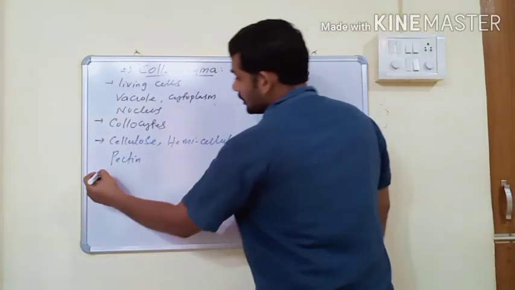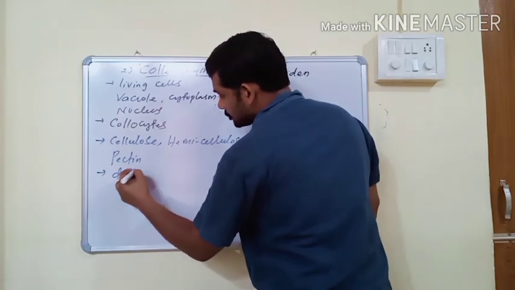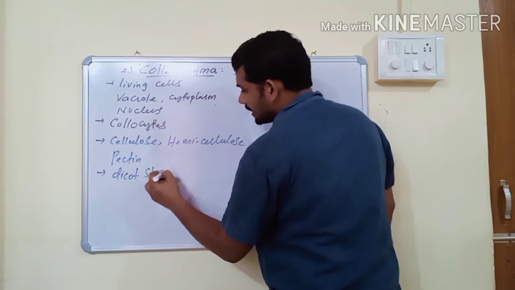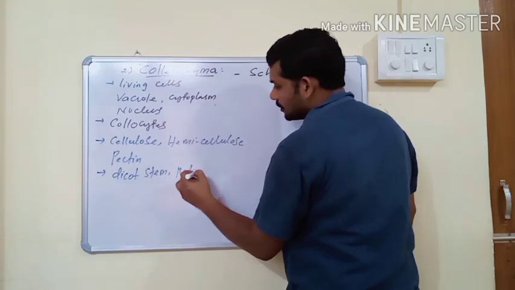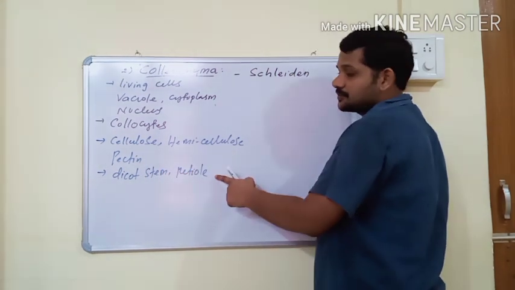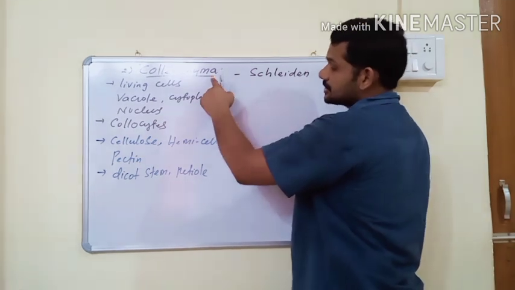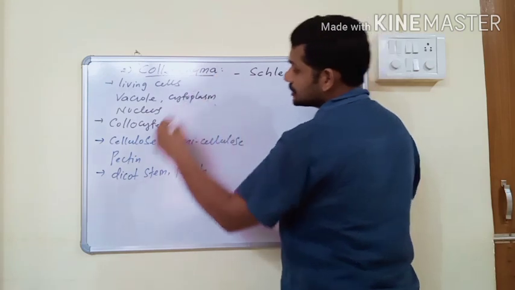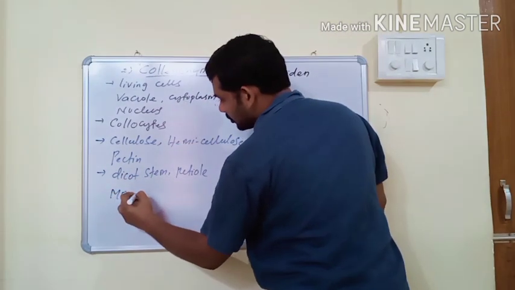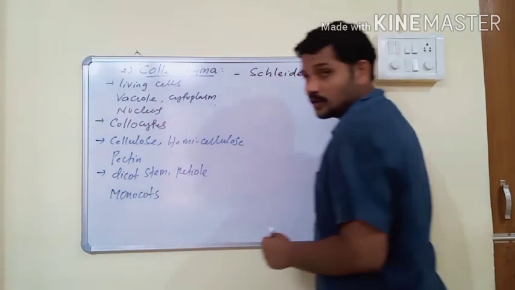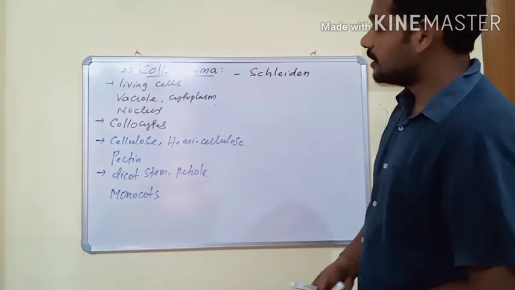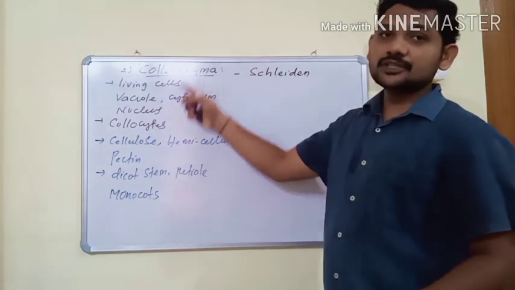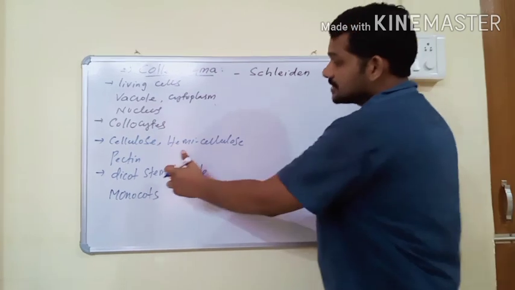Next, collenchyma. This tissue is present only in the dicot stem and petiole. The axis of the leaf is known as the petiole. This tissue is usually absent in all monocots, whether it is the monocot root or monocot stem, and in some leaves this tissue is totally absent. It is present only in the dicot stem.